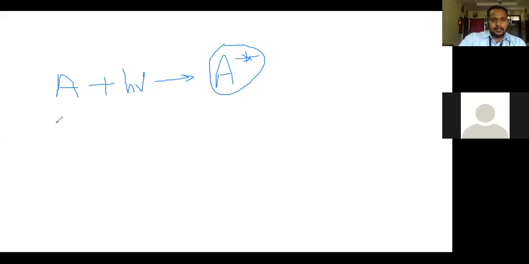And for this reaction, the quantum yield is unity. Another example: suppose you consider a diatomic molecule AB. If this diatomic molecule reacts with one photon, or one quantum of light, it can dissociate, leading to the formation of two free radicals, A radical plus B radical. It is a primary photochemical reaction. One molecule absorbs one photon and leads to formation of a product. It is an example of a primary photochemical reaction.